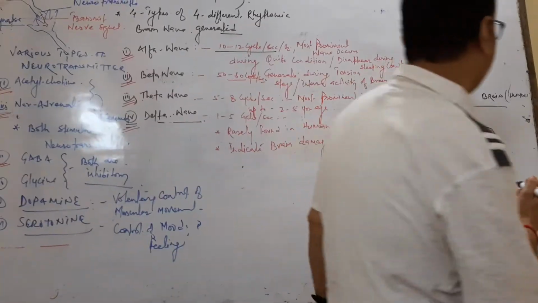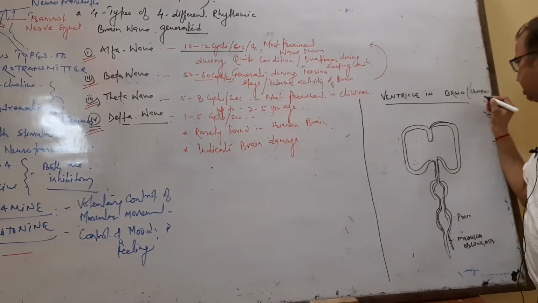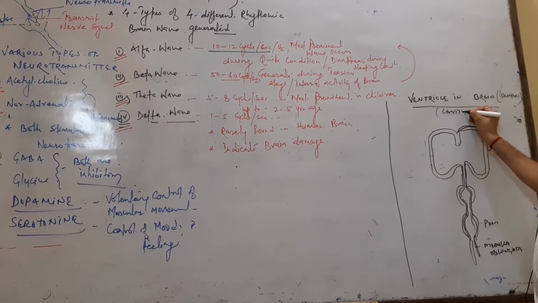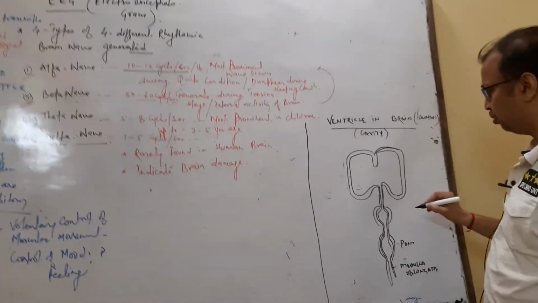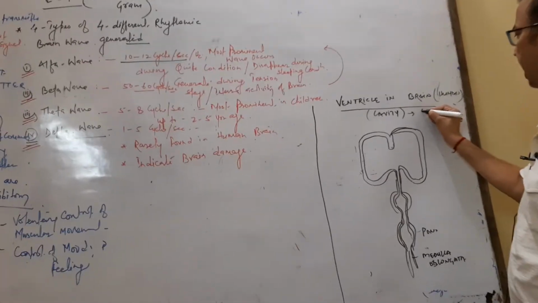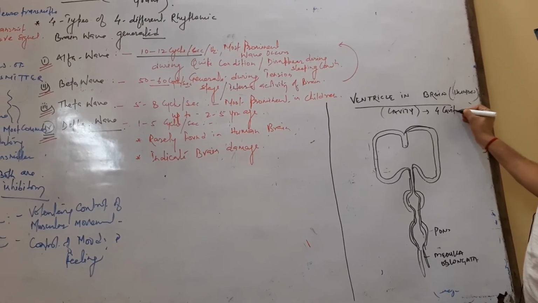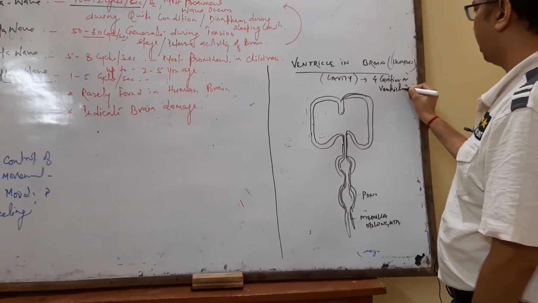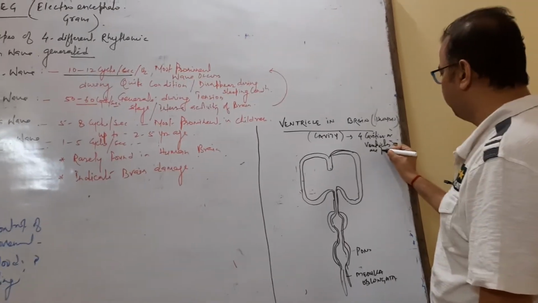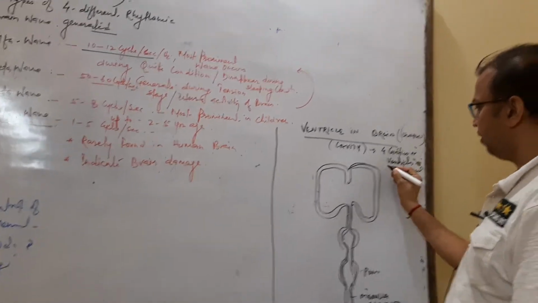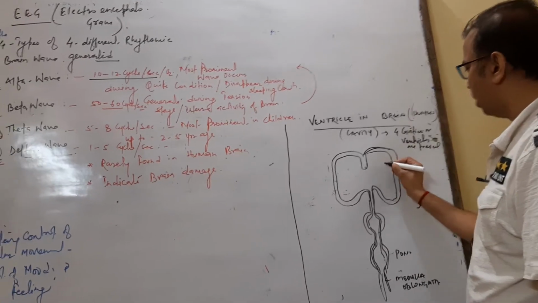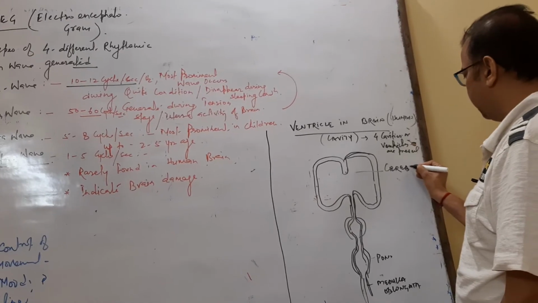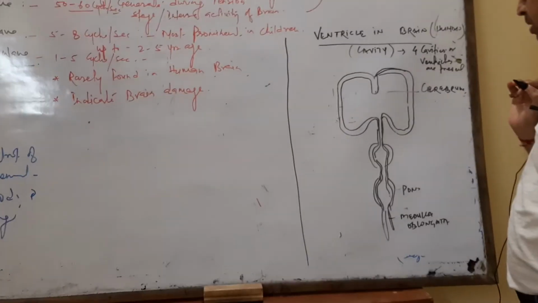Another topic is the ventricles. A ventricle is just a cavity. There are 4 cavities, or ventricles, present in the brain. The first part of the brain is the cerebrum, so the cavities are present in the cerebrum.